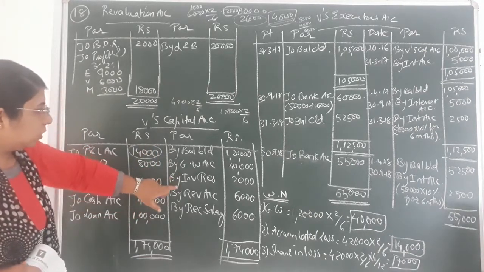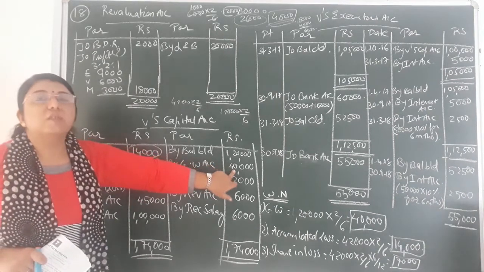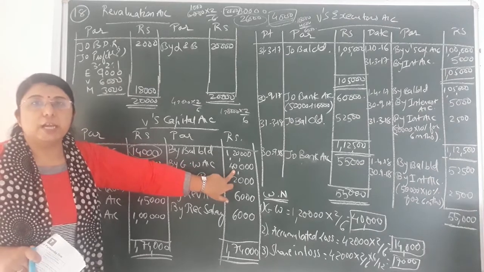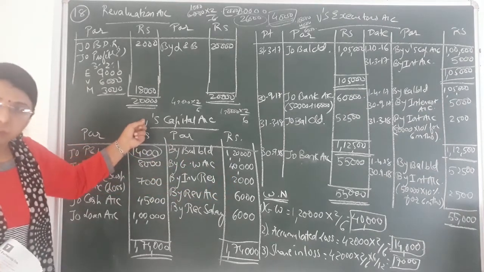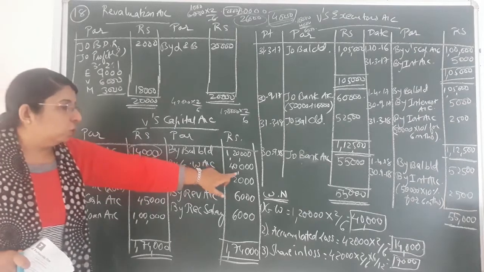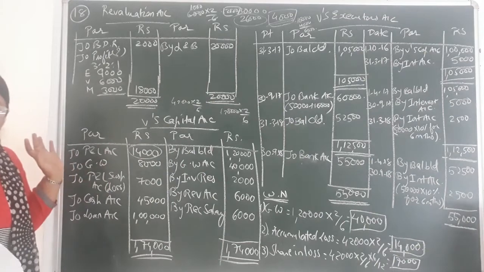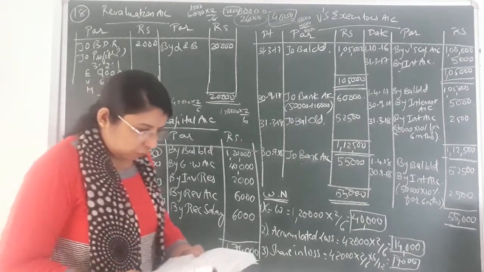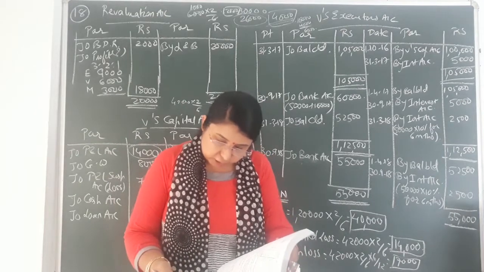So over here on the credit side I have written by goodwill account, that is rupees 40,000, that is the share of the partner whose death has occurred, that is of V. Okay, so by goodwill account, new goodwill will be on the credit side, always. The old goodwill will be on the debit side.